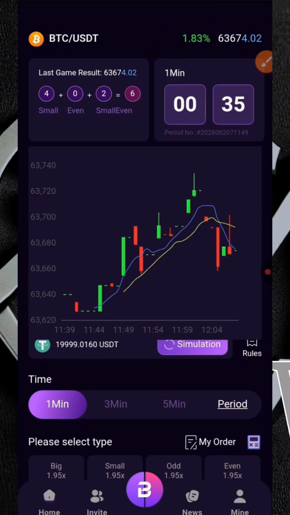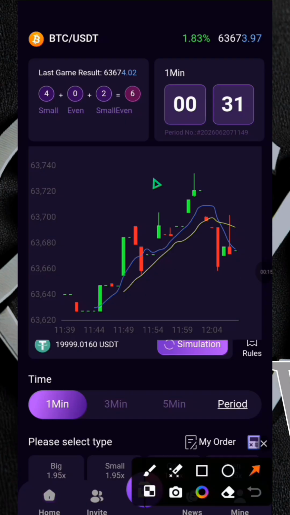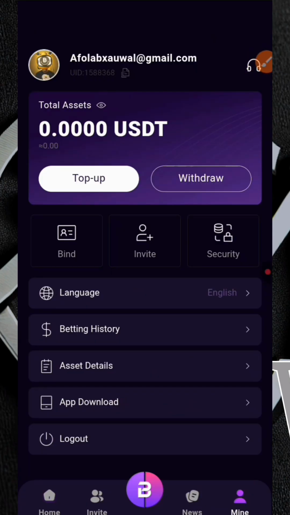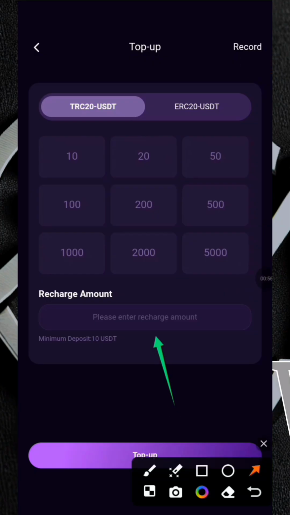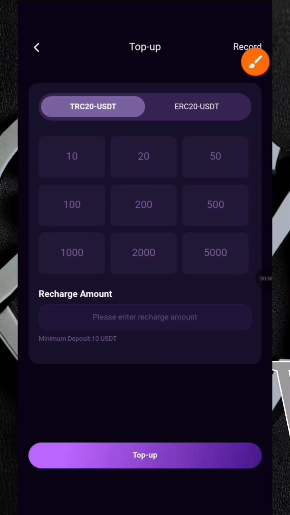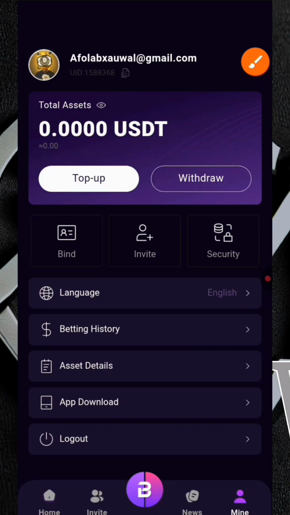But let me show you how to top up and recharge your account so that you can start trading on a real account, because you can only make a withdrawal on a real account, not on a simulation account. Simply come over here to top up. You select the amount you want to top up, then you enter the recharge amount, and then you click on top up right here. From there you pin a wallet address, and then you send to the address that is going to be given. Then from there, that's how you get your account funded. Then you'll be seeing the recharge amount you did right here.